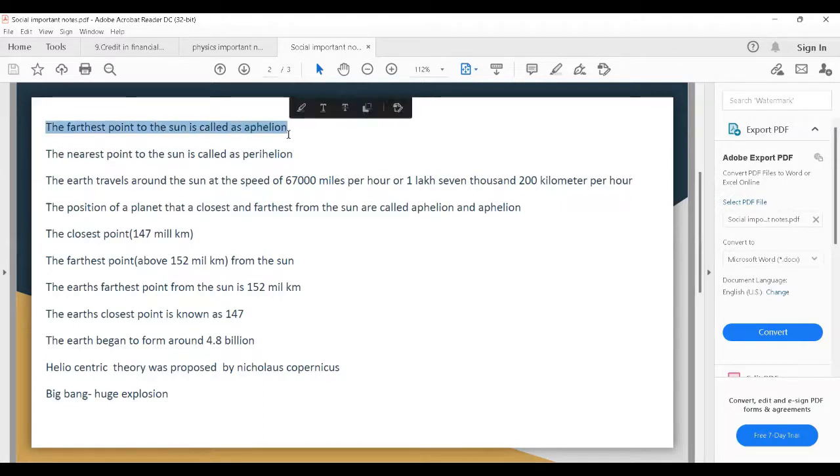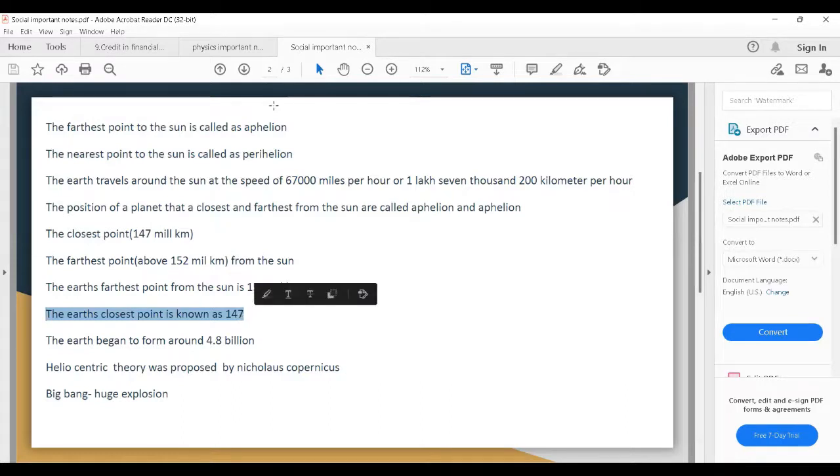The distance of aphelion from the sun is 152 million kilometers. The nearest point to the sun is called perihelion. Here, the Earth's closest point is measured at 147 million kilometers. The distance between the sun and perihelion is 147 million kilometers.